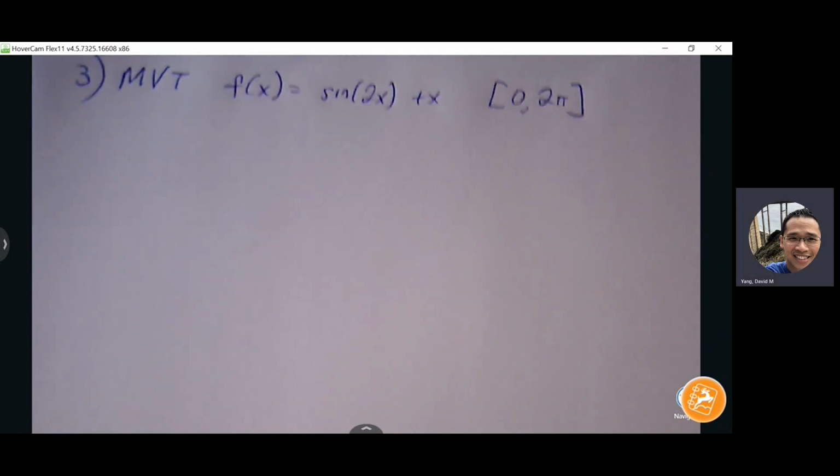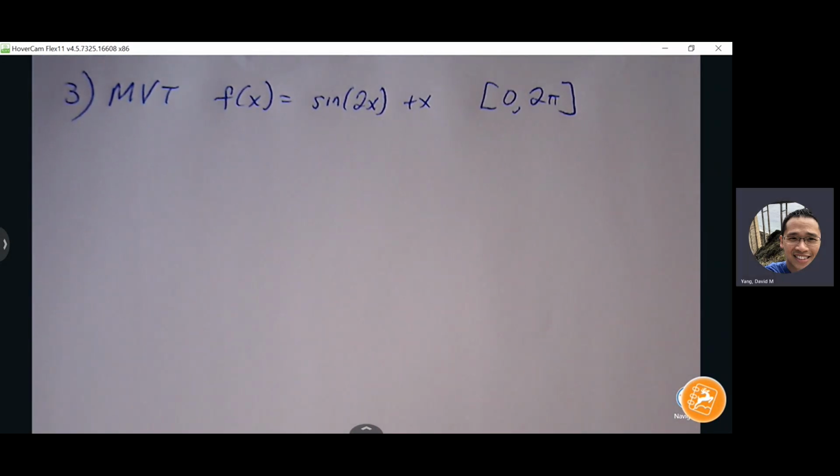There's quite a bit of work that we need to do before the derivative, and so I suggest that we do all of our work ahead of time before the derivative shows up, because otherwise, if we find the derivative too soon, you may be tempted to do some of the steps that lead to incorrect answers.